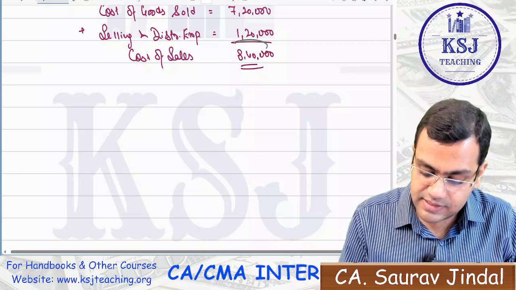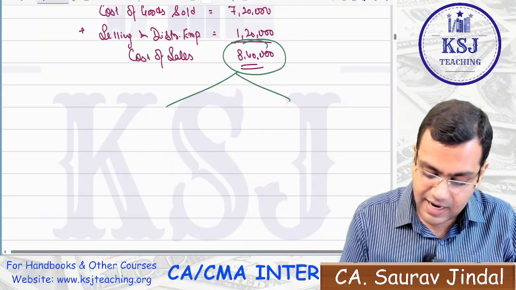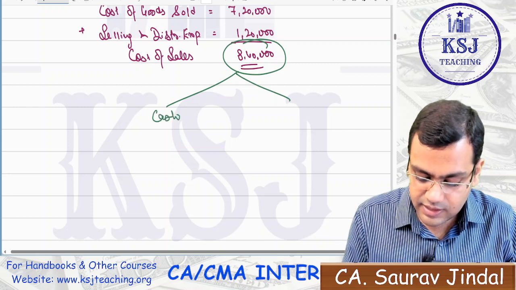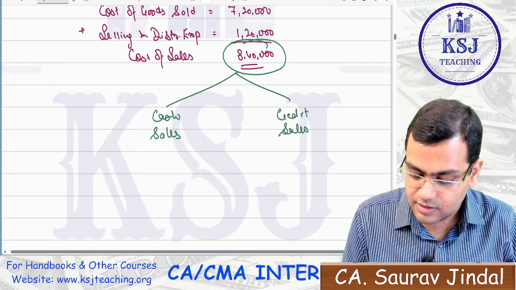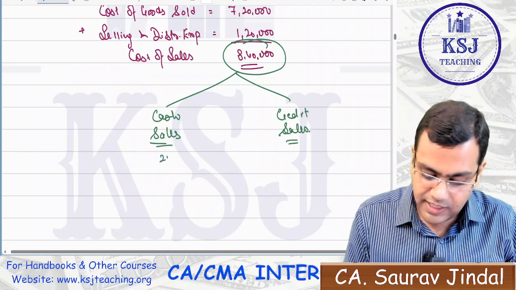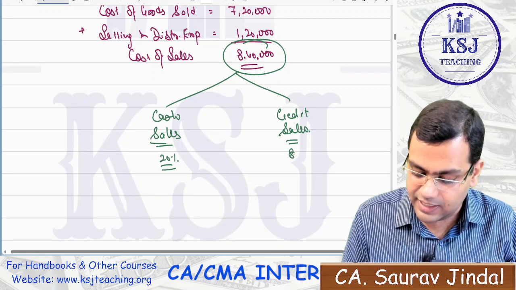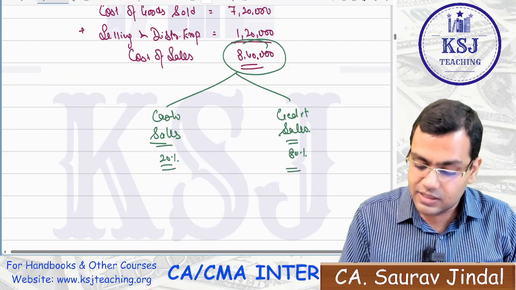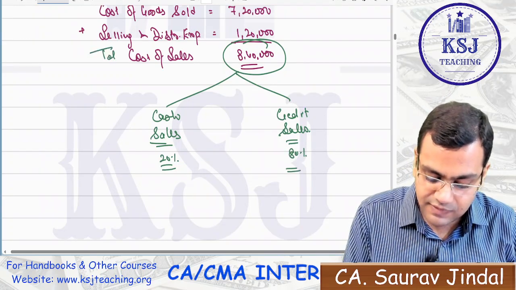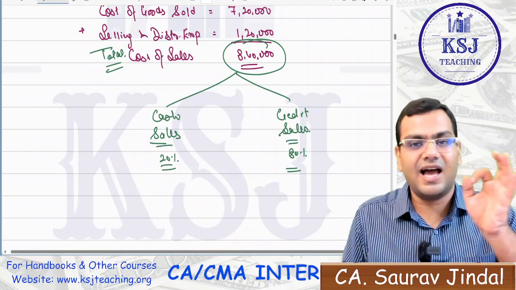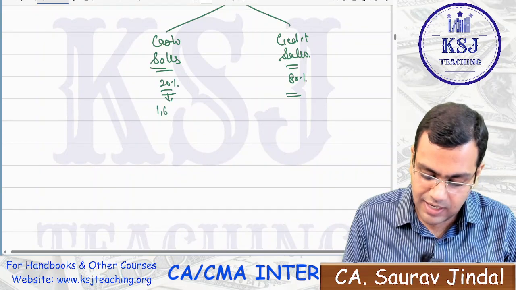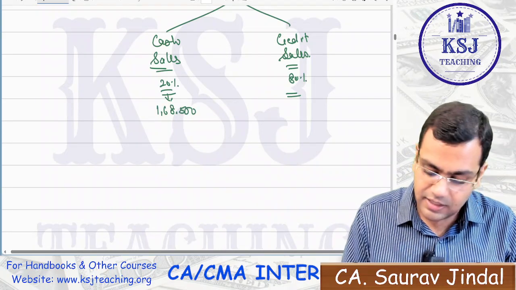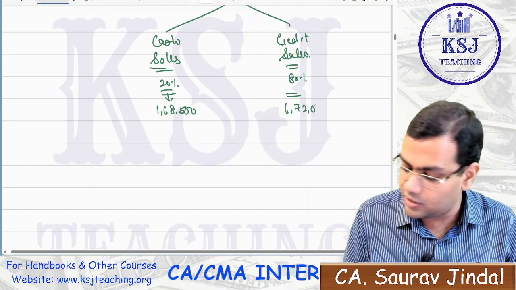Why am I asking this? Out of this, it is quite possible that some of the sales is on cash and some of the sales is on credit. Let's say 20% is your cash sale and 80% is your credit sale. This is the total cost of the sales, including the cash sale and the credit sale. So the cash sale is 1,68,000 and the credit sale is 6,72,000.